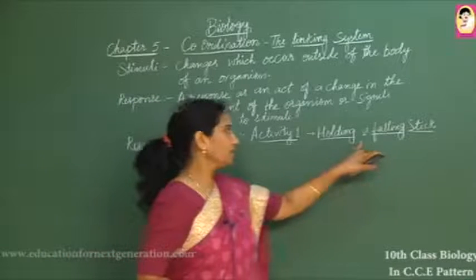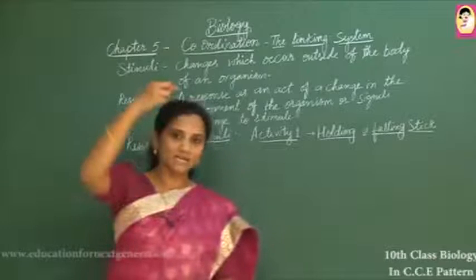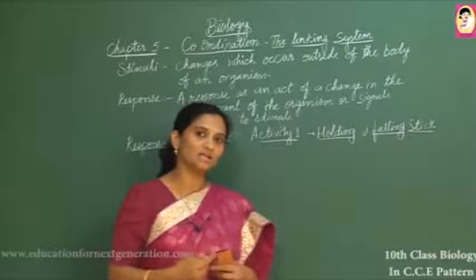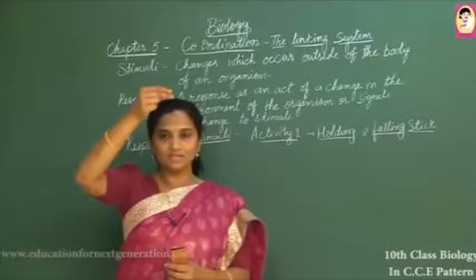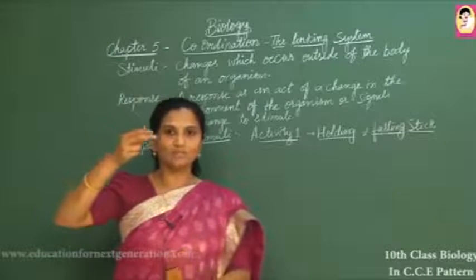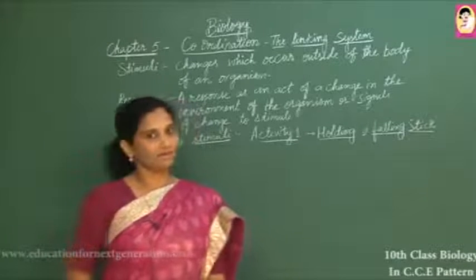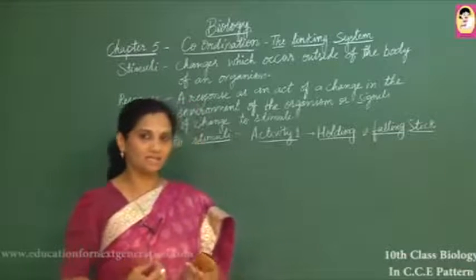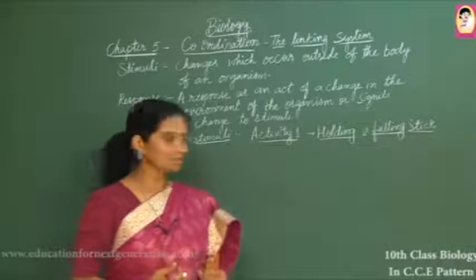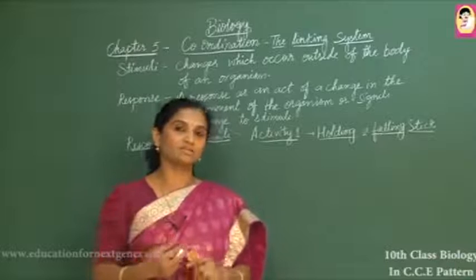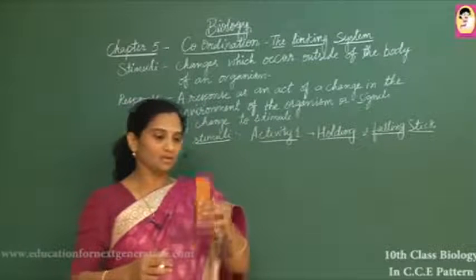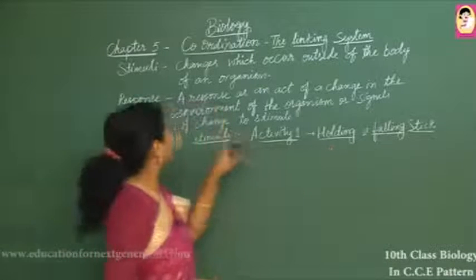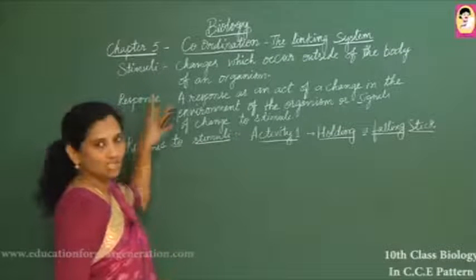So for such holding of a falling stick, we can also use a long scale, and we can see how fast the response is. For this activity we need two children in the class. One has to drop the stick, the other one has to hold it very fast. Both of their skills are required. For this, their muscle cells as well as the skeletal system, muscular system and nervous system, these three systems, will coordinate and function very fast. Then only they can hold that, otherwise it will drop.